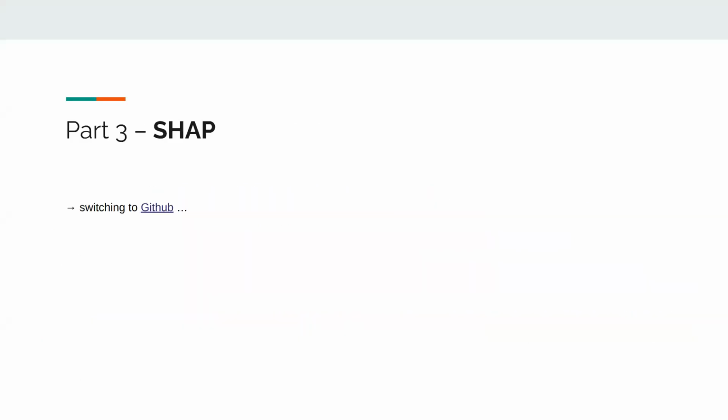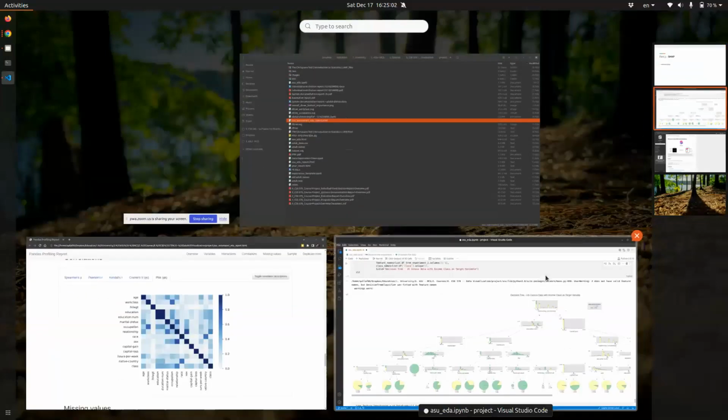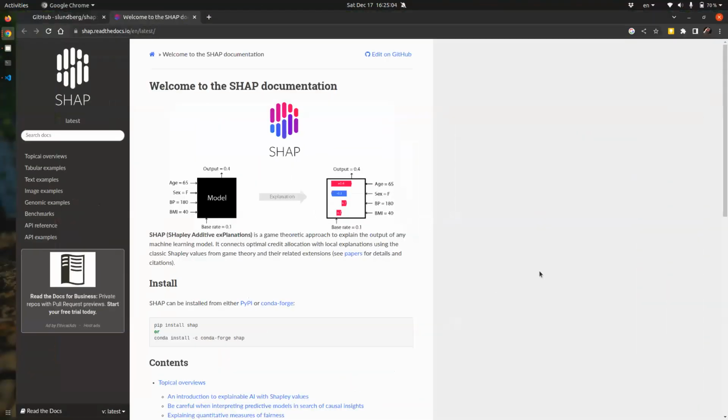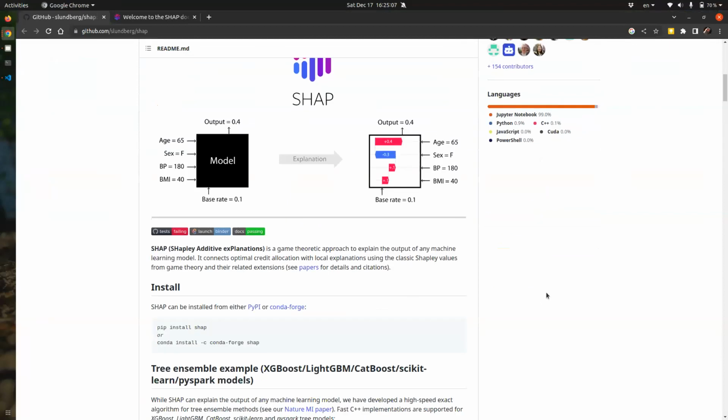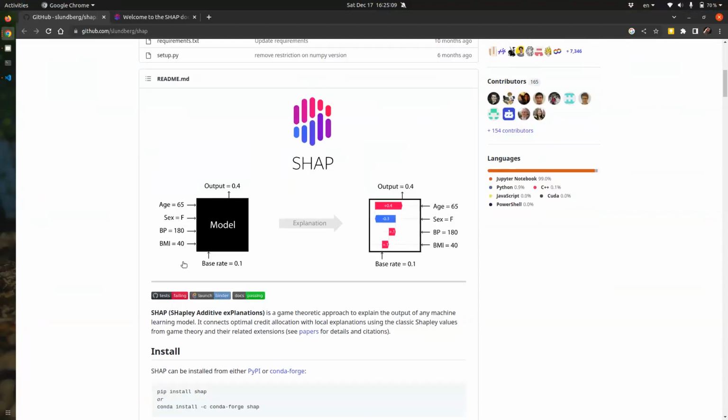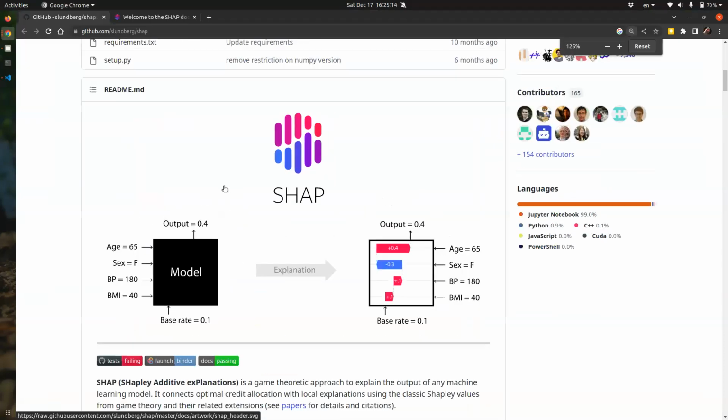The tool that I want to highlight here, last thing, is SHAP, something that I had to use for work recently. Okay, so this tells you that you have your input data, and normally it gives you an output of, let me zoom, 0.4, and this tells you where that 0.4 came from. The base rate, which is the mean across all the observations, is 0.1, and then you have this variable pushing here, this variable pushing here, this variable pushing here, and then you end up with 0.4. Okay, so this gives you an explanation of your machine learning model.